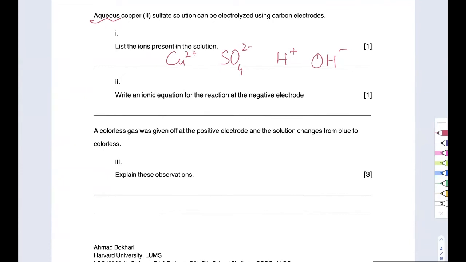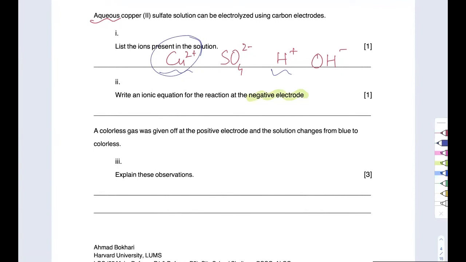Now they're saying write an ionic equation. Okay, the negative electrode is the one that pulls the cation. It's the cathode. So let's see the competition between copper 2 and hydrogen, and the less reactive is the one that gets to become the atom. It's not something atoms prefer or something that ions prefer, which is why the less reactive one is able to do it.